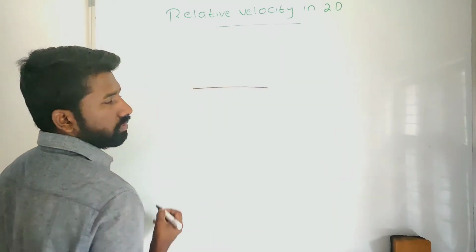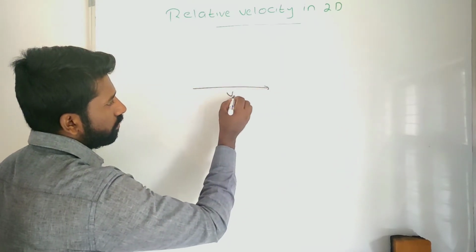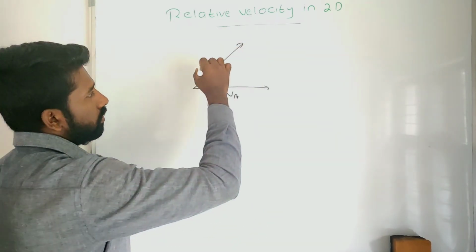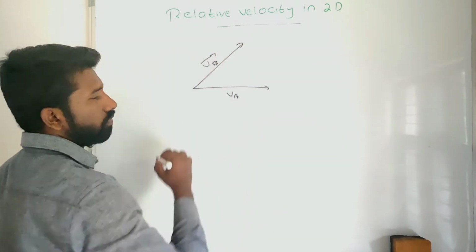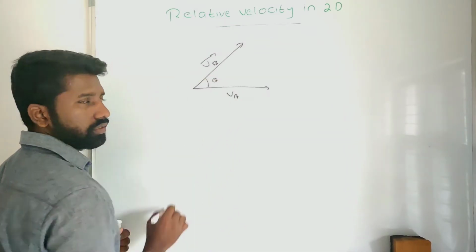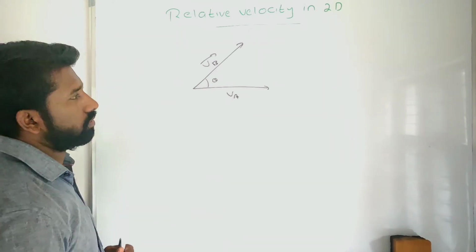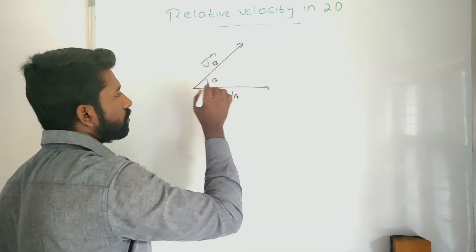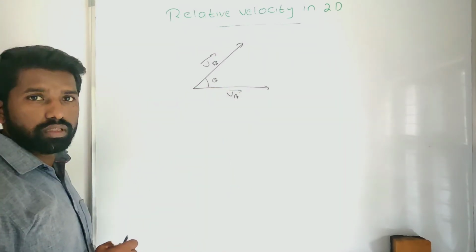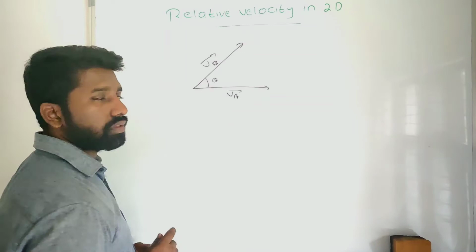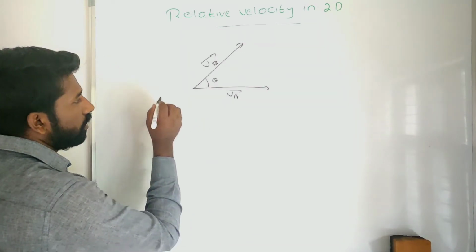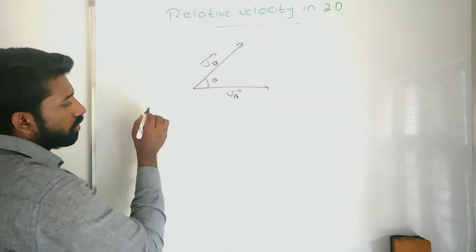If a car is moving in this direction with a velocity v, and another car is moving in this direction with a velocity v, these two make an angle theta. This is the velocity vector of the B object, and this is the velocity vector of the A object. In the plane, we consider velocity as a velocity vector. Then the relative velocity of A with respect to B